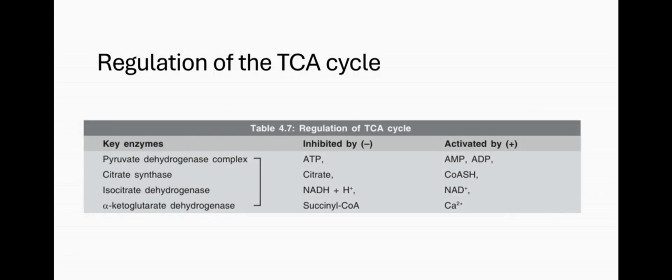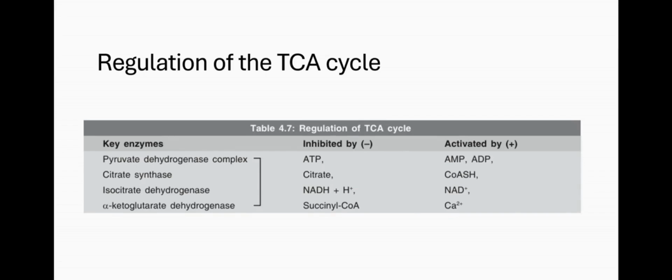Now, for every cycle or every metabolic pathway that we have seen, we have looked at regulation. And we already know by now that regulation is always at the level of some key enzymes. Some enzymes that are very important, not like the others are not, but those enzymes are the ones that if there is a deficiency, the cycle may not continue. So the first one is pyruvate dehydrogenase complex. Remember, it's a complex of 3 subunits, and I mentioned already how important that particular enzyme is. We also have citrate synthase, isocitrate dehydrogenase, alpha ketoglutarate dehydrogenase.